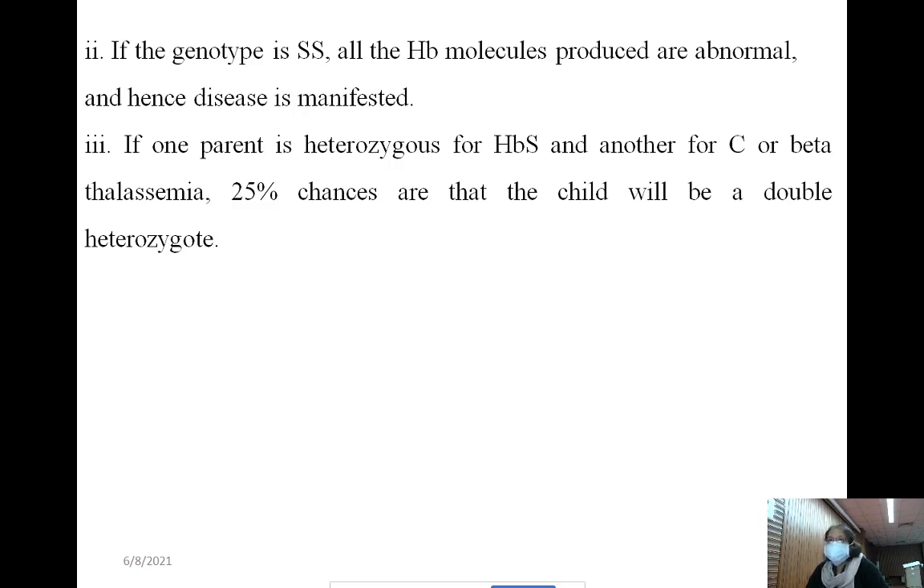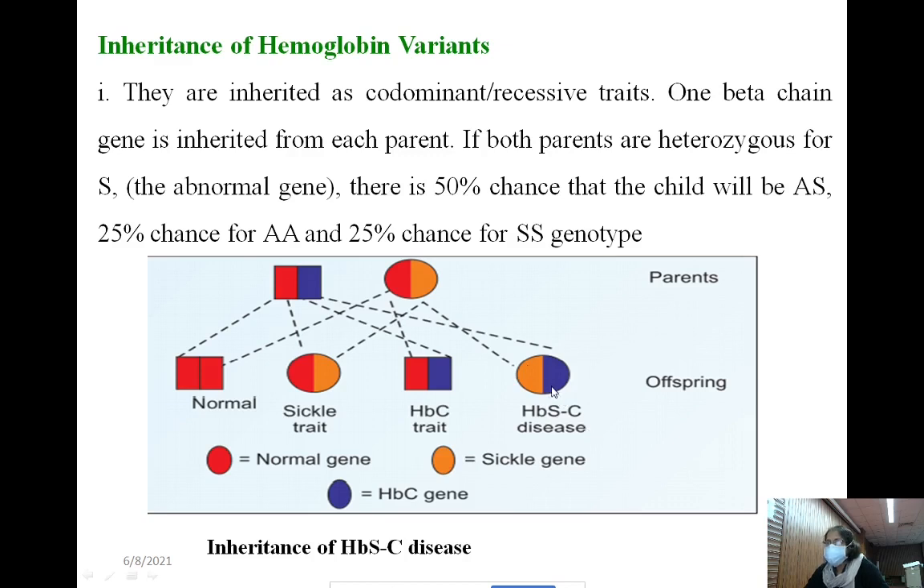If one parent is heterozygous for hemoglobin S and another for hemoglobin C or beta thalassemia, there is a 25% chance that the child will be double heterozygous. See, this one is double heterozygous. This fraction of the offspring has both the hemoglobin C abnormal beta chain and the hemoglobin S abnormal beta chain, isn't it? That percentage is 25%.